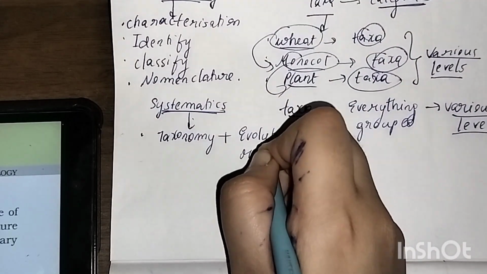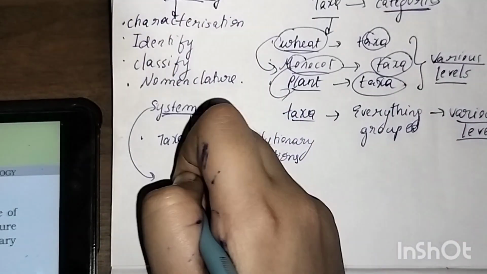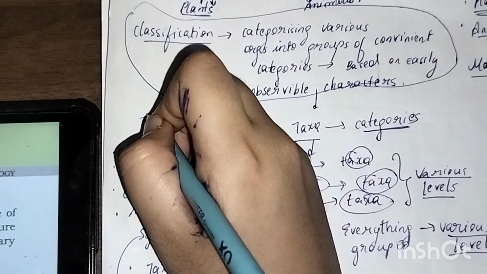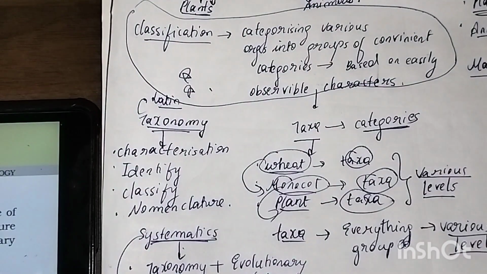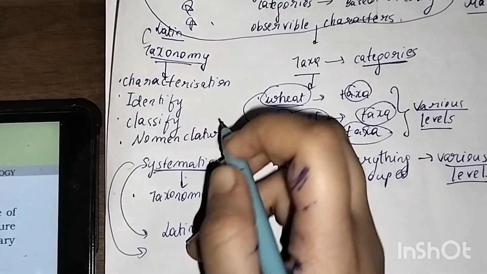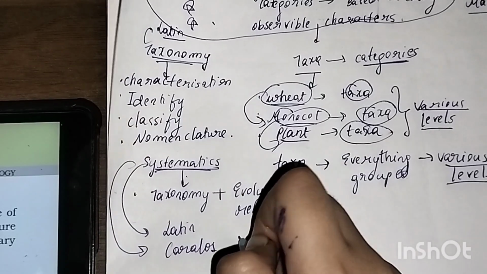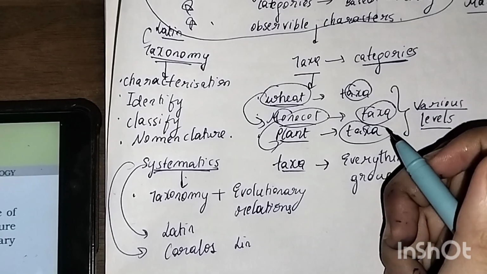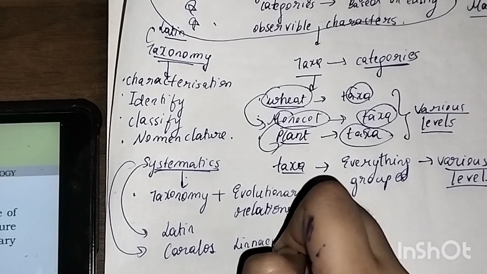Evolutionary relationships. And this is again Latin, systemized Latin. Even taxonomy is also Latin. These are the few points that we have to remember. And who gave this? This was again given by Carolus Linnaeus. And the books that I wrote there, you have to remember them also: Species Plantarum and Systema Naturae. Systema Naturae for animals and Species Plantarum for plants.